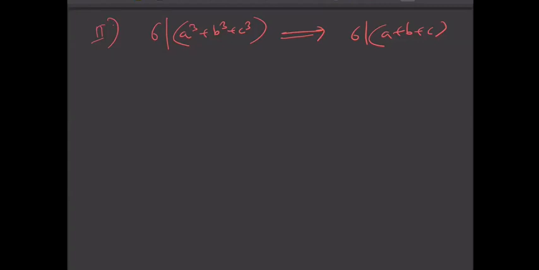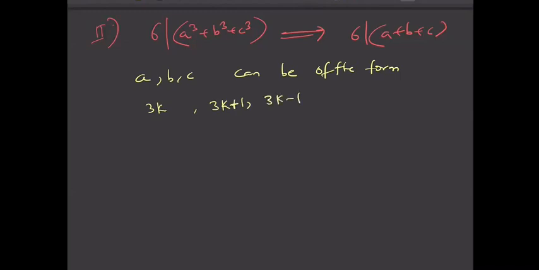Fine. So first case is, say that a, b and c can be of the form 3k, 3k plus 1, or 3k minus 1. Any natural number or any integer can be of the form either 3k, 3k plus 1, or 3k minus 1. Now, say this is a, this is b, and this is c.